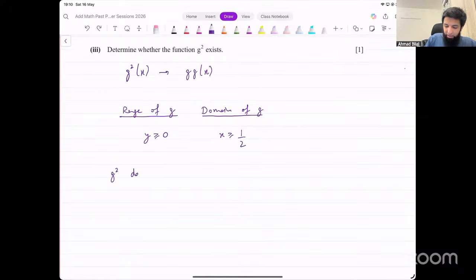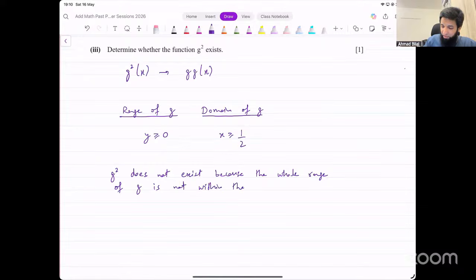Now, that's the sentence that is going to earn you that 1 mark. G squared does not exist. Why does it not exist? Because the whole range of G is not within the domain of G. Okay, whole range of the inner function is not within the domain of the outer function.